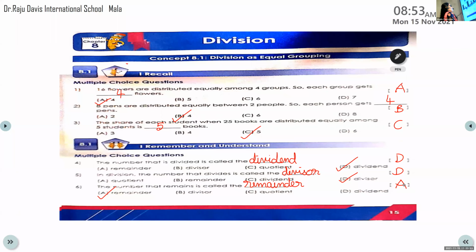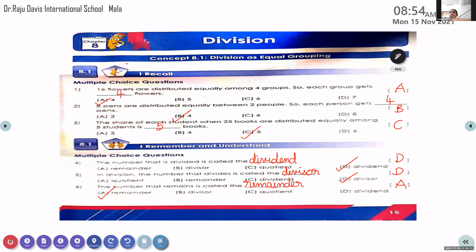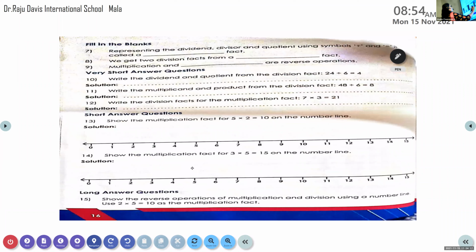The number that is divided is called dividend. The number that divides is called divisor. And the number that remains at the bottom is called the remainder. Finished? Yes, ma'am. Okay, second page. Next page.